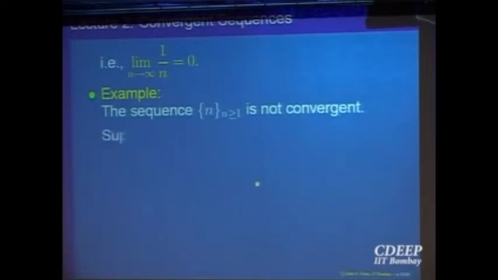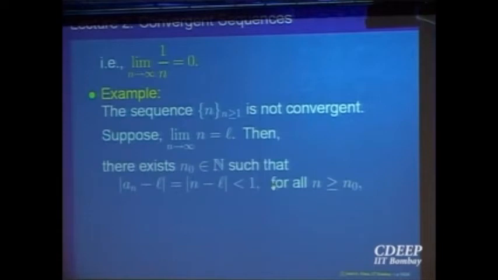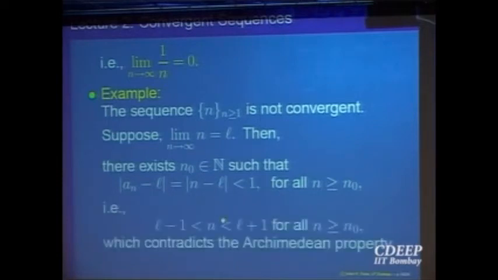So assume this sequence converges to L. Then what should happen? Given epsilon, there should be a stage. For every epsilon, I should be able to find a stage. Let us take epsilon equal to 1. I should be able to find a stage so that the absolute value of an minus L is less than epsilon, which is 1, from that stage onwards. So this should happen. And what is the meaning of this absolute value? That only means L minus 1 is less than an and less than L plus epsilon, for all n bigger than n naught.